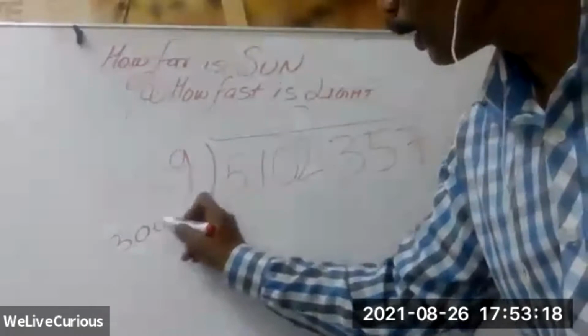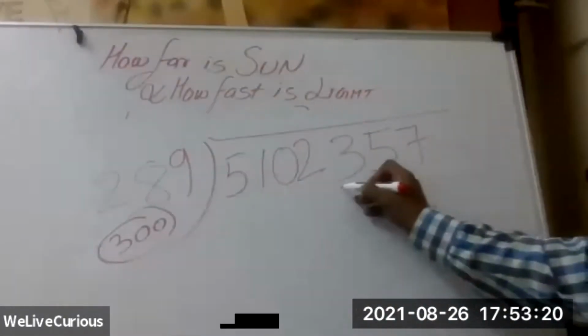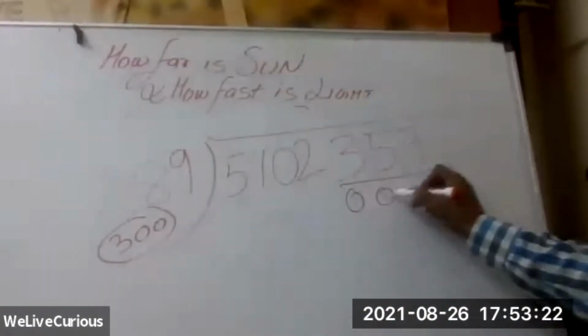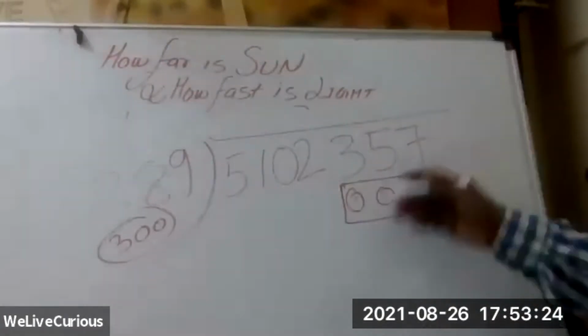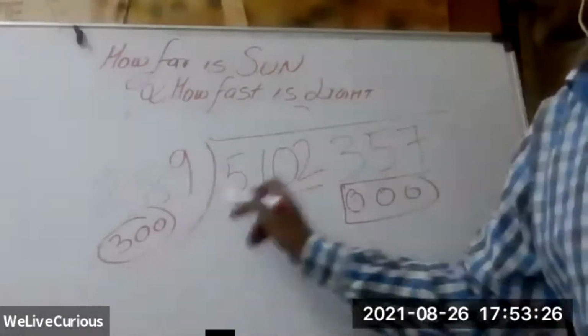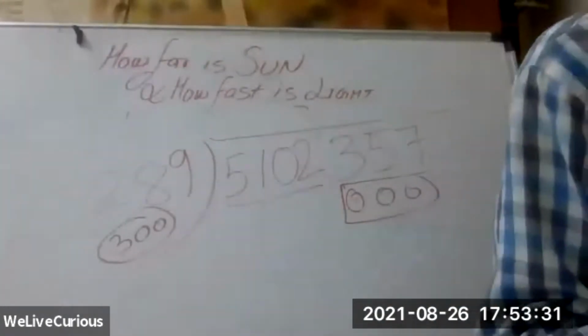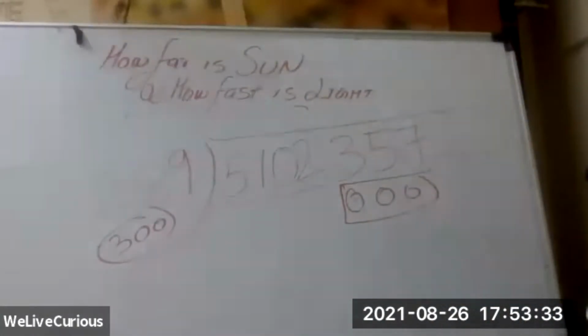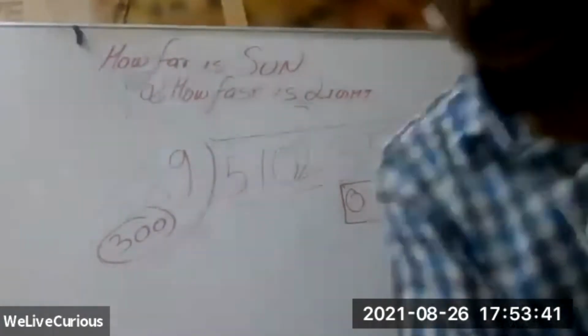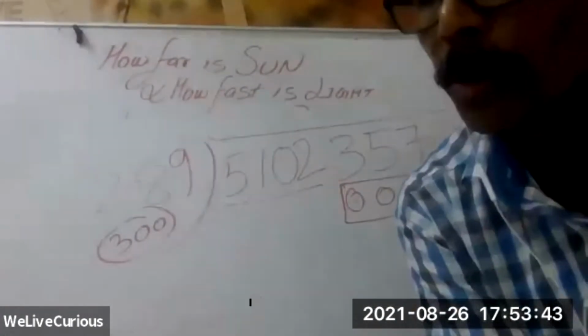Now what Kavi suggested is the 357. We can make it 000 and keep it away, and we will take it later. Now only 5102 is remaining. And what can we do with 5102? You can remove the 2 also, so it becomes 5100.